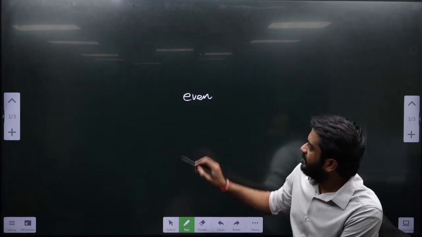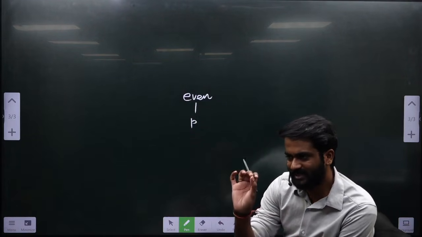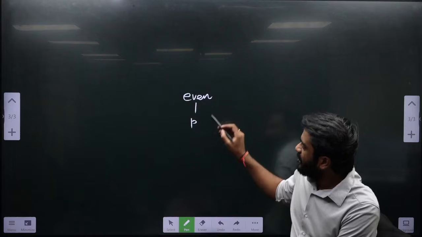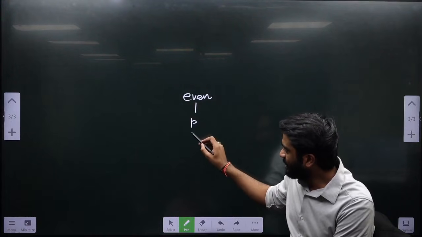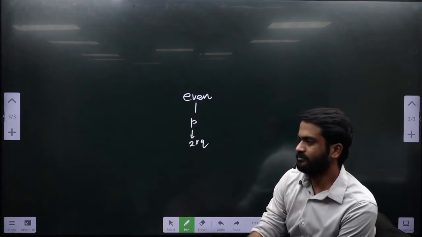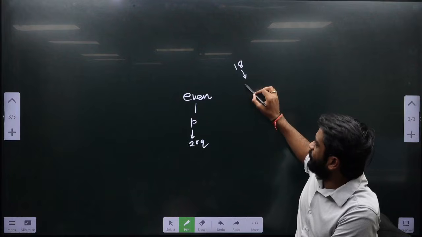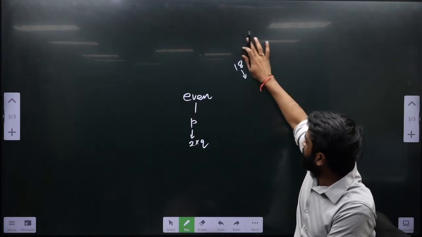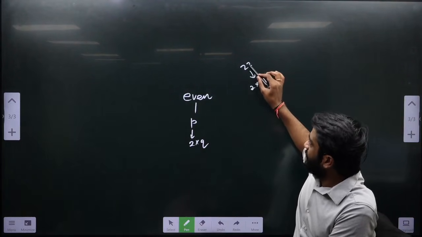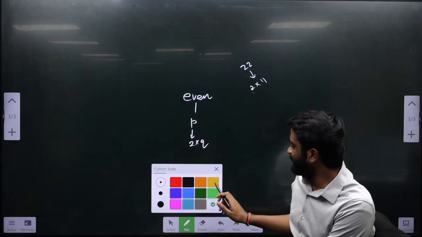Just think, let's say the number is p. The number is not 2 first of all, but the number is even. Since this is even, this is nothing but 2 into some q. Let's say 18, or another example, 22. Don't you think this is nothing but 2 into 11? So p is 2 into q.